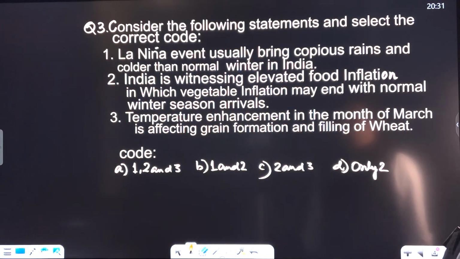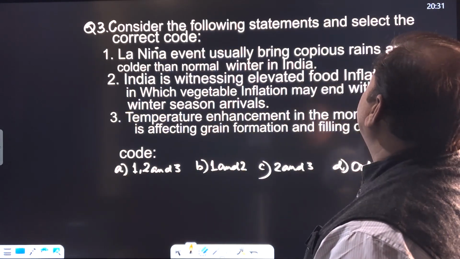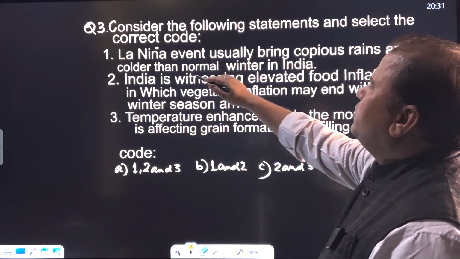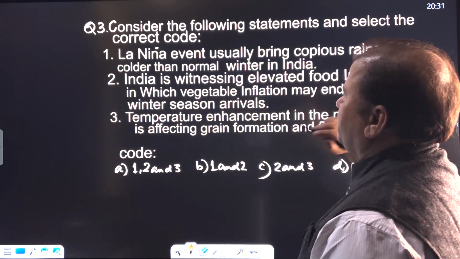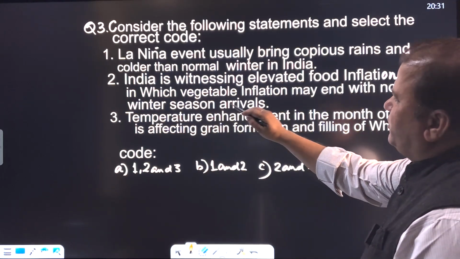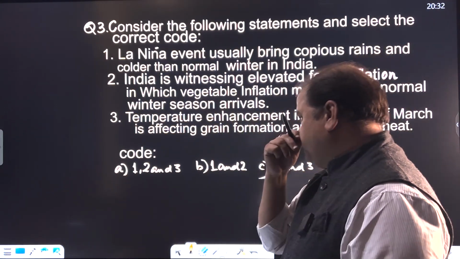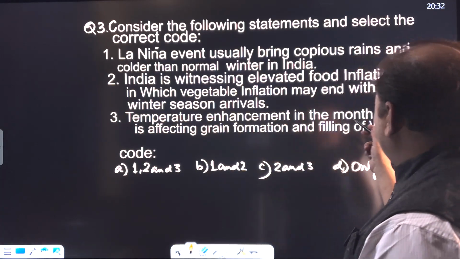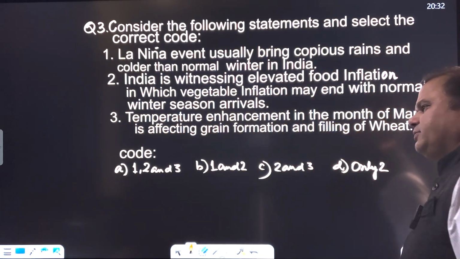Consider the following statements and select the correct ones. La Nina event usually brings copious rains, that is excessive rains, and a colder than normal winter in India. India is witnessing elevated food inflation, in which vegetable inflation may end with the normal winter season arrivals. Temperature enhancement in the month of March is affecting grain formation and filling of wheat.